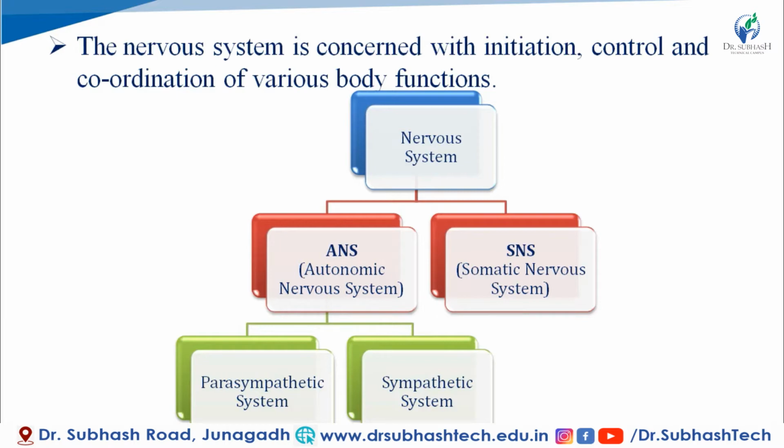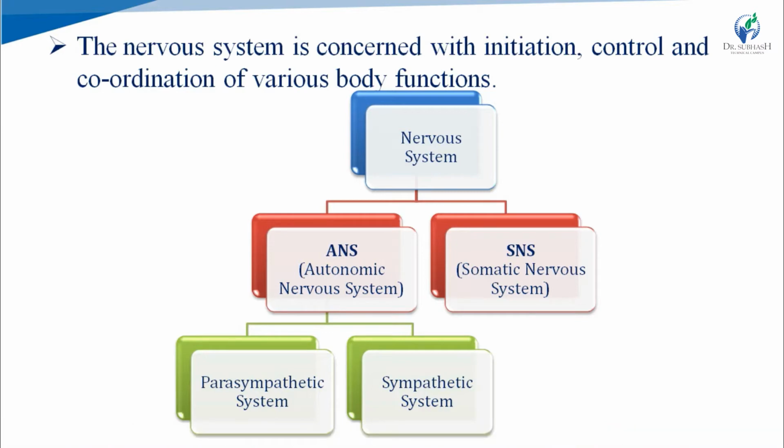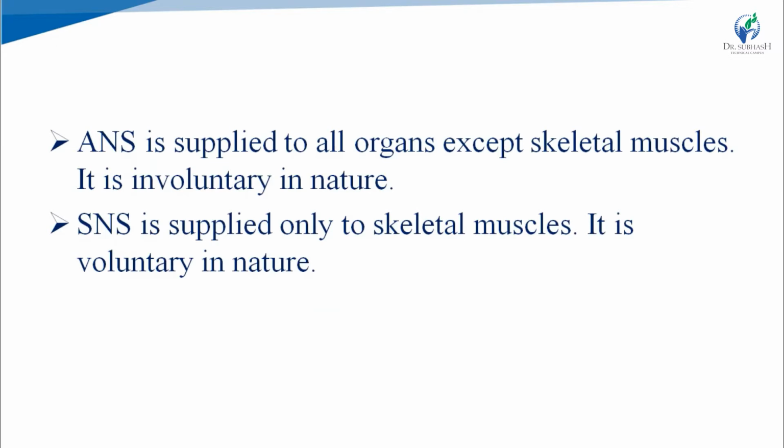Functionally, the nervous system is classified into two classes, that is autonomic nervous system, means ANS, and somatic nervous system, means SNS. ANS is further subclassified into parasympathetic and sympathetic system, that we will see at the end of this video tutorial. First, we will see what is ANS and SNS. ANS is supplied to all organs except skeletal muscles, and SNS is supplied only to skeletal muscles.